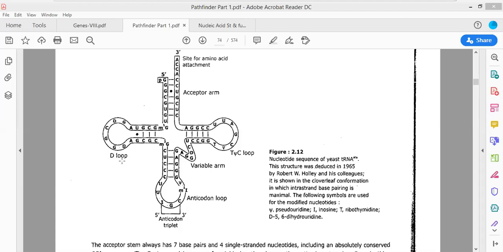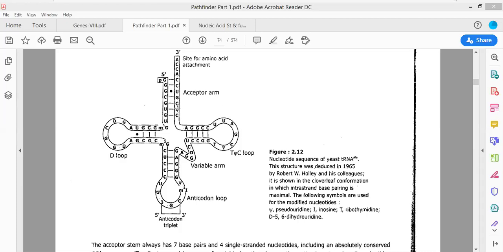There was a question asked in the ICMR 2018 entrance examination. The question was: which of the following RNA has unusual nitrogenous bases present within its structure? tRNA has unusual nitrogenous bases. See the structure of tRNA. Can you tell me what the structure of tRNA is?